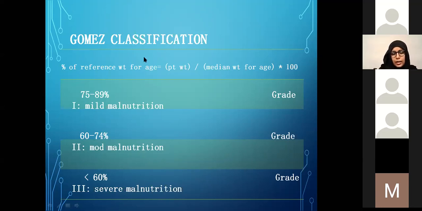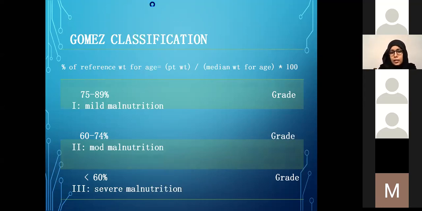The lacking of this classification is that it only looks at weight for age, which we know only indicates very acute changes in nutritional status and doesn't address chronic changes by looking at the height of the child.